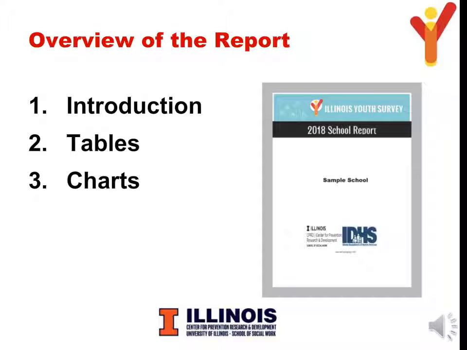The 2018 IYS report consists of 3 sections: an introduction, which includes a table of contents and the most critical information you should know before looking at your results; a tables section, which includes your students' responses to each survey question by grade level, otherwise known as frequency percentages; and a chart section, which includes highlighted or summarized information presented